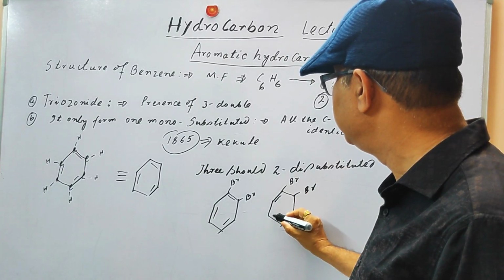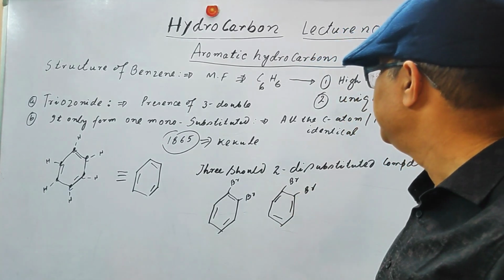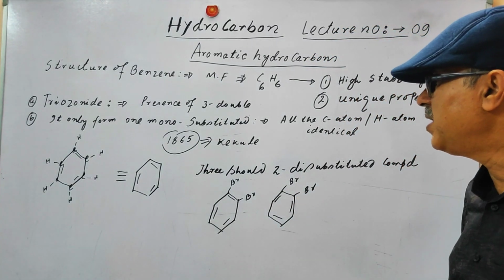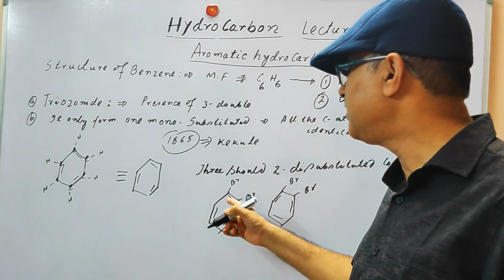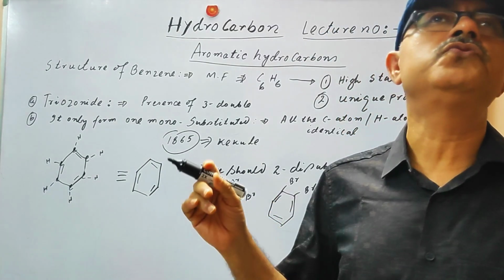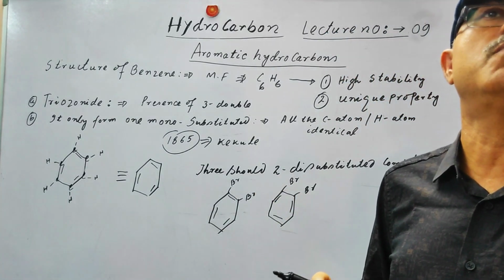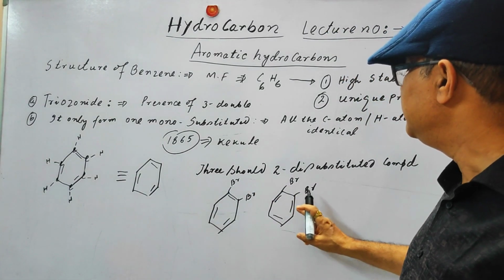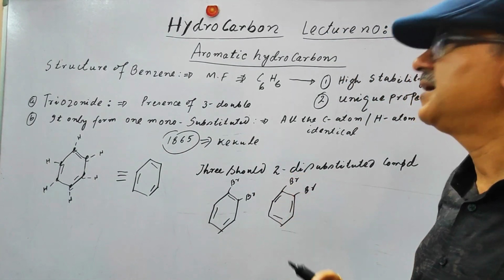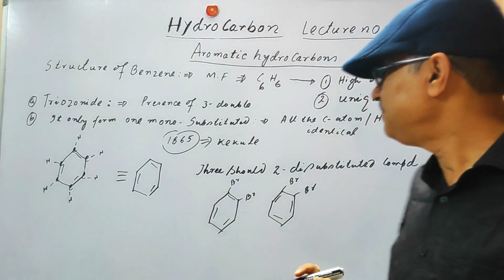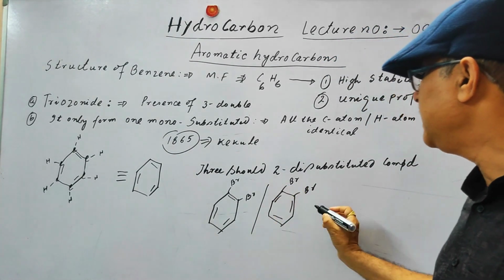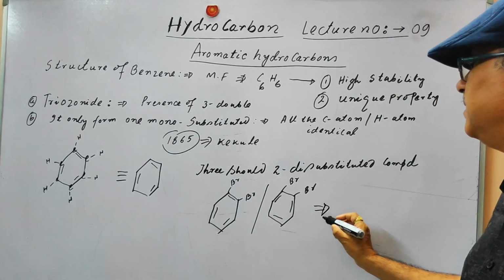Theoretically, not practically. In one case, you can see the bromine atoms are joined to carbon atoms bonded by a double bond, and in the other case by a carbon-carbon single bond. But practically, what do you observe?